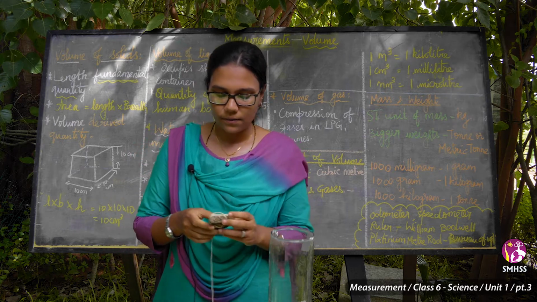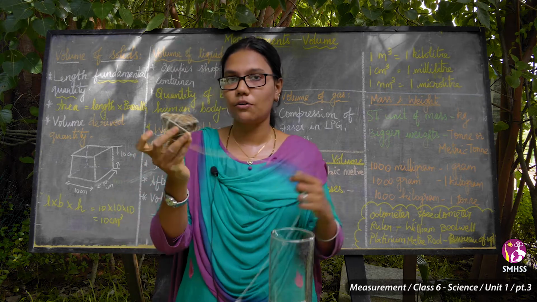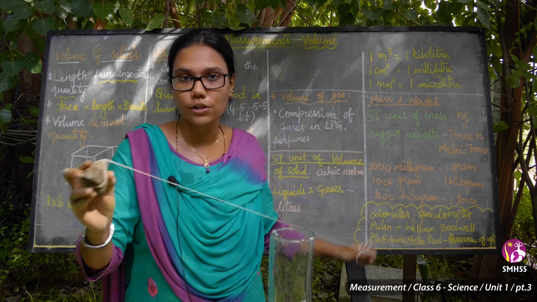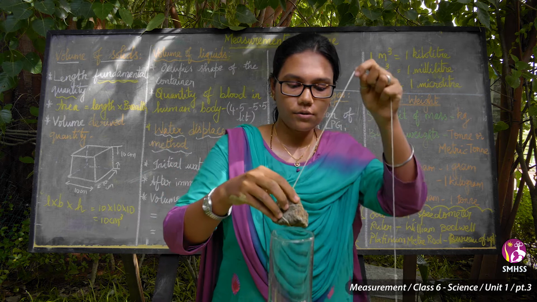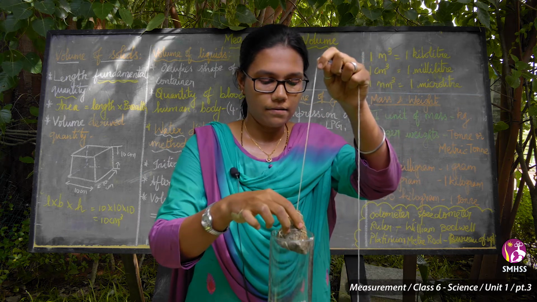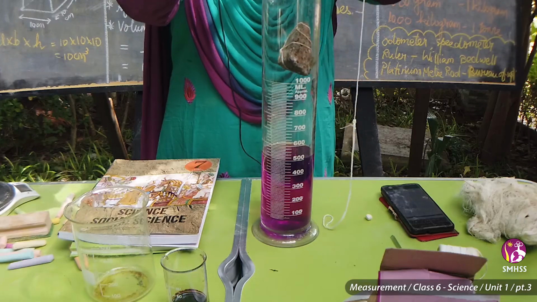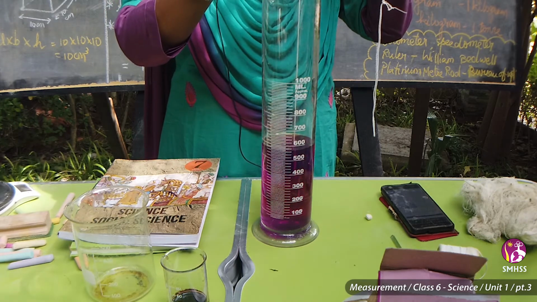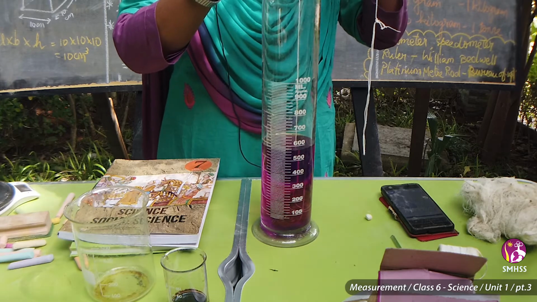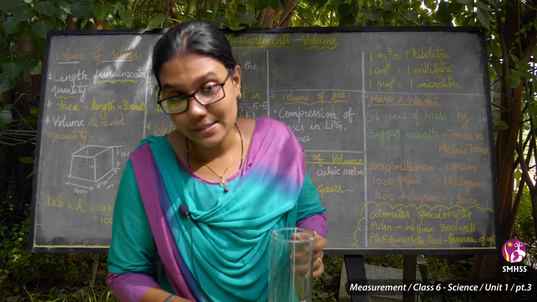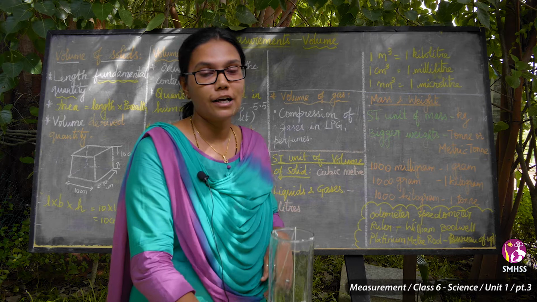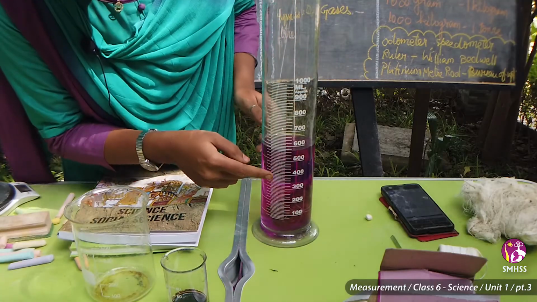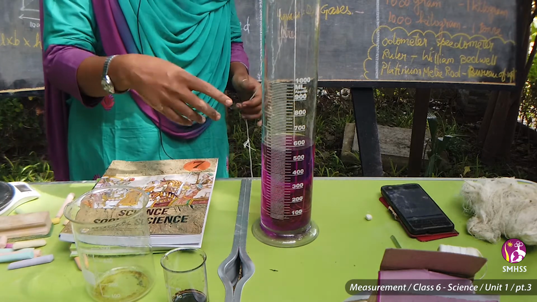Okay, so see, I have taken an irregular object, a rock, and I have tied it with a thread. I am going to immerse this rock into the beaker. Slowly, carefully I am immersing it. I told you earlier that I have taken 500 ml of liquid. So see how much it has risen after adding the stone.